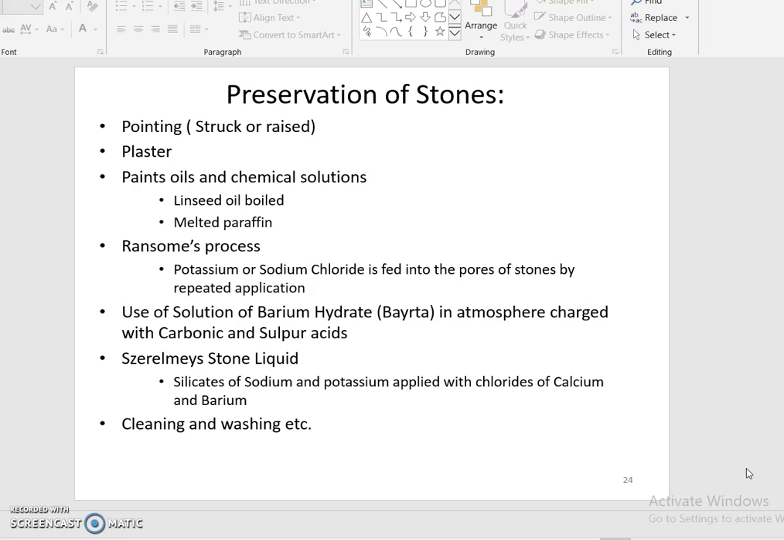chemical solutions, rinsed, oiled, boiled, then melted paraffin. In Ransome's process, potassium or sodium chloride is fed into the pores of the stone by repeated application. Use a solution of barium nitrate against the atmospheric charge, with carbonic and sulfuric acid. Then silicate of sodium and potassium is applied with chloride of calcium and barium, followed by cleaning and washing, etc.